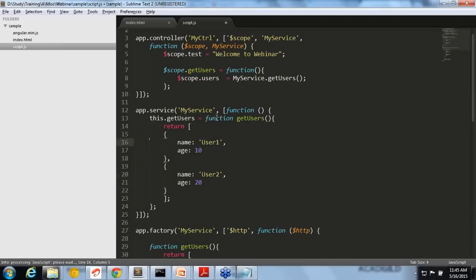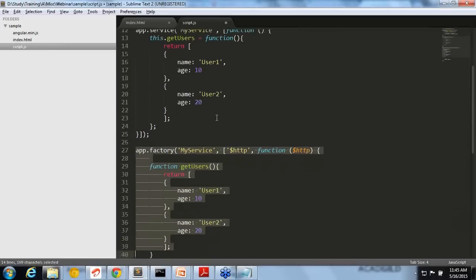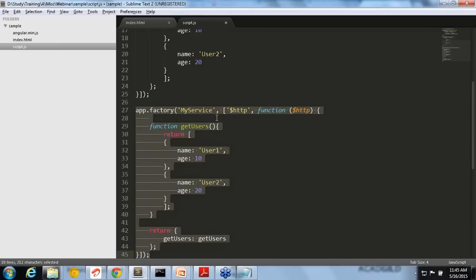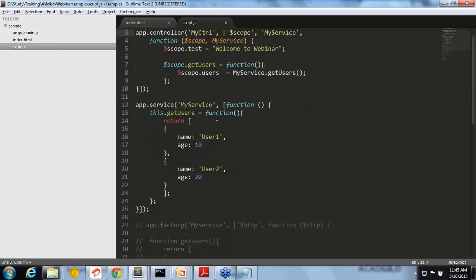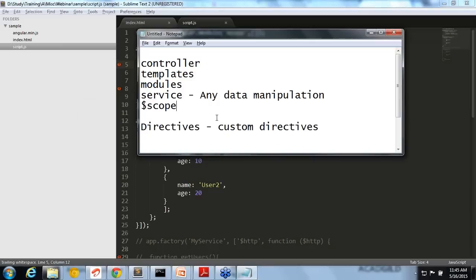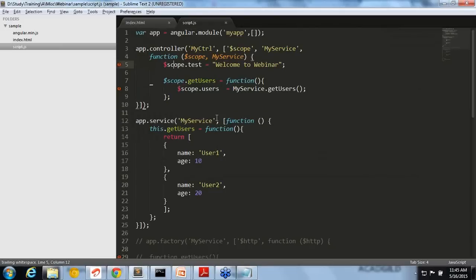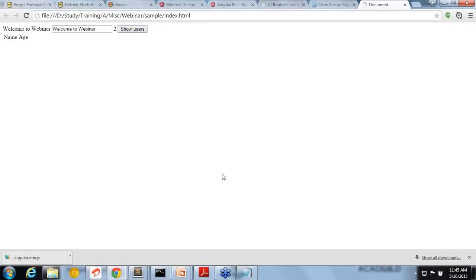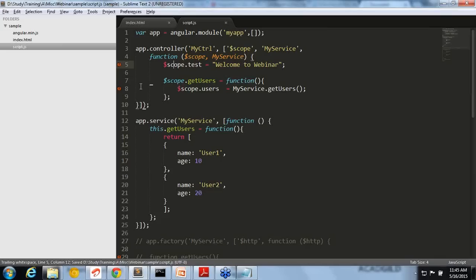So there is no difference other than this. I can still use the same thing. Here I am returning it as a factory. Here I am putting it to this. Other than that, a service method and factory method don't have much difference, and both are services. For both I am mentioning it as a service. If you see this here again, it will show the same thing. So there is no difference in functionality.